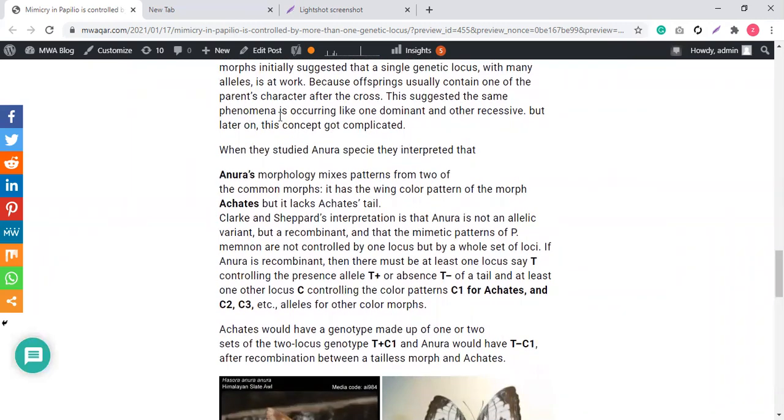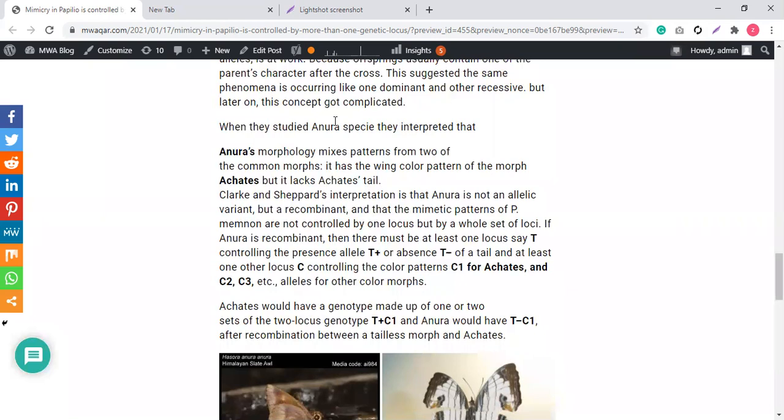This suggests the same phenomenon is at work, one dominant and the other recessive. If we consider the A1 and A2 alleles, and say A1 is dominant and A2 is recessive, and we get the combination A1 A2 in the offspring, A1 will be dominant, so its characteristics will appear in the offspring, one of the parents' characteristics.